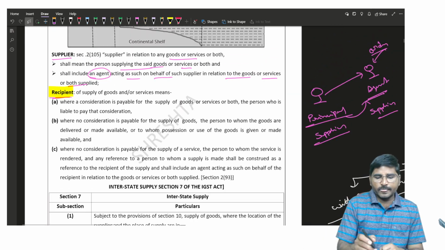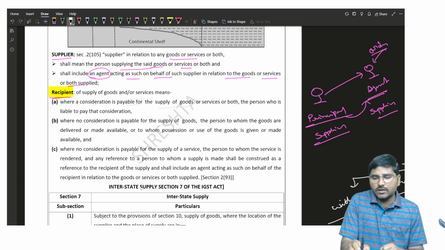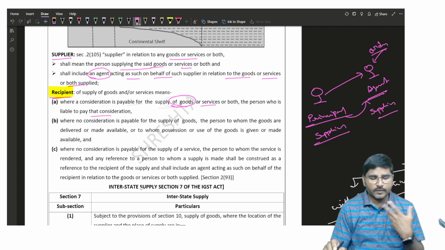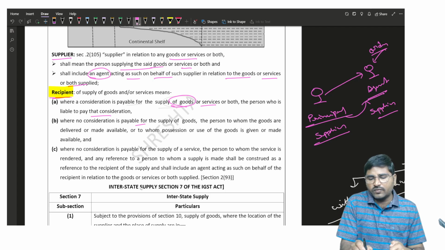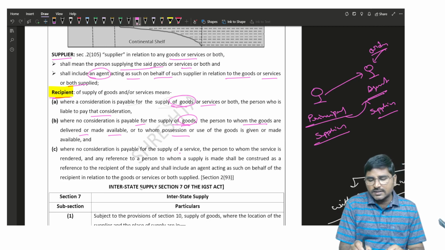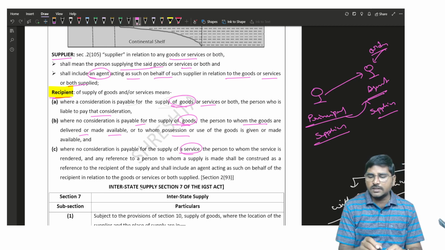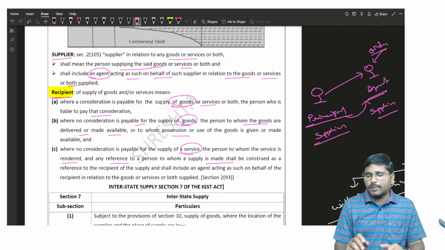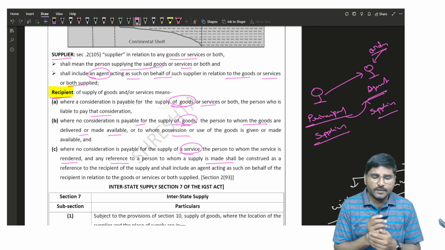Now recipient, where a consideration is payable for the supply of the goods or services, both, the person who is liable to pay that consideration. And the second one, where no consideration is payable for the supply of the goods, then the person to whom the goods are delivered or made available, or to whom possession or use of the goods has been given. And next, where no consideration is payable for the supply of service, then the person to whom the service is rendered.